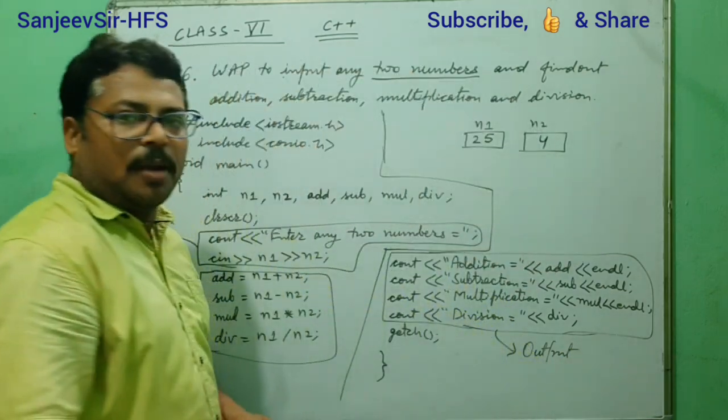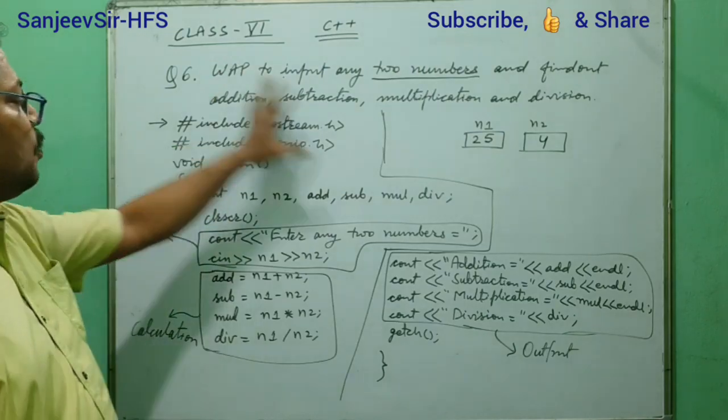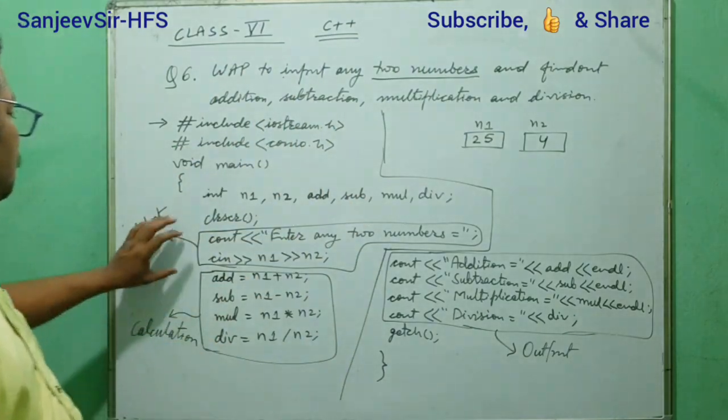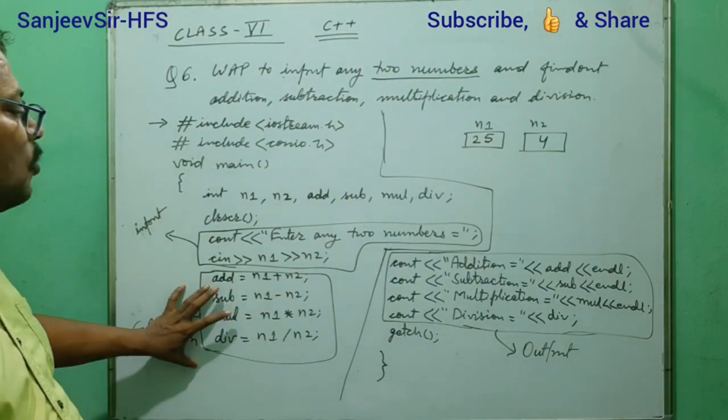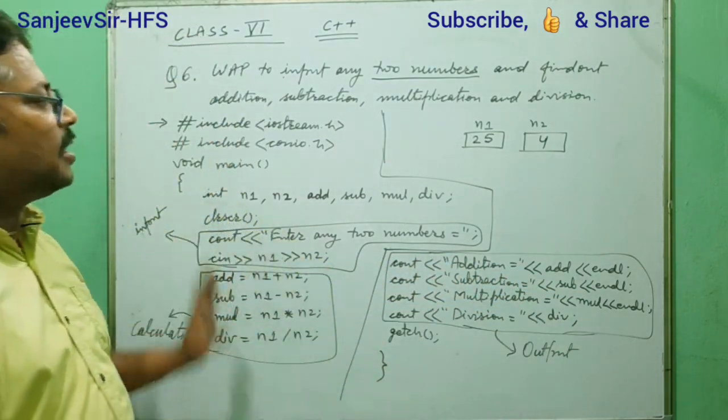So in a program, I have discussed in the first introduction classes that basically there are 3 steps: you will take input, you will do calculation, and you will display your output. In such a way we write the program.